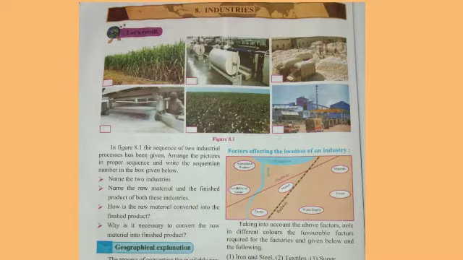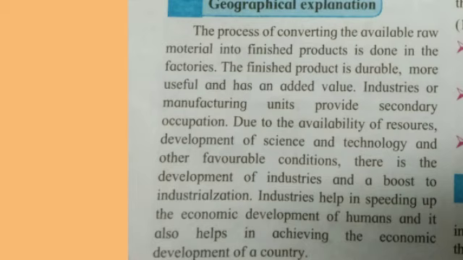Third question. How is the raw material converted into the finished product? The raw material is converted into the finished product by processing the raw material at various levels. Last question. Why is it necessary to convert the raw material into finished goods? The raw material in its original form cannot satisfy human wants directly. Therefore, it is necessary to convert the raw material into finished goods or product.